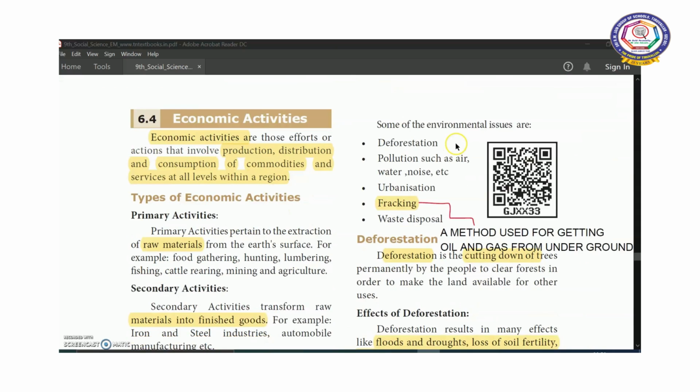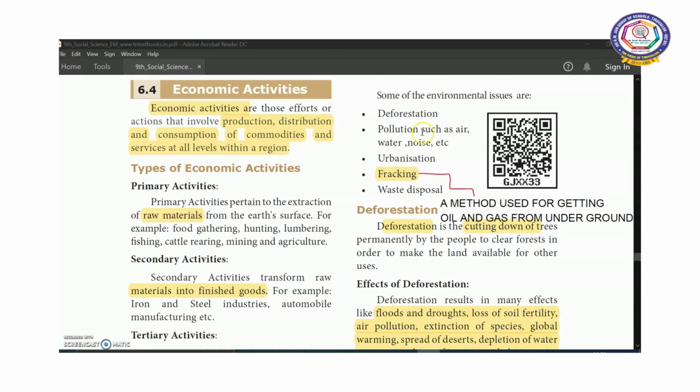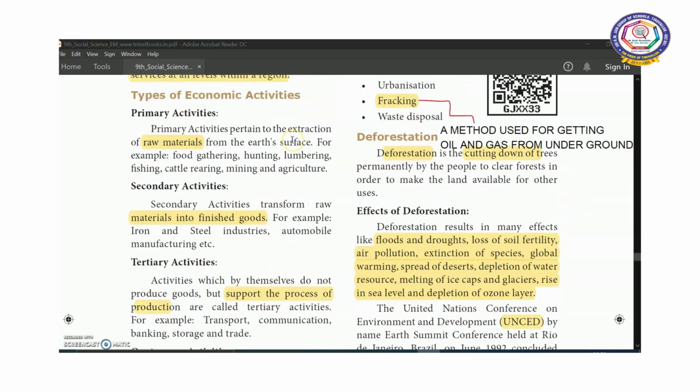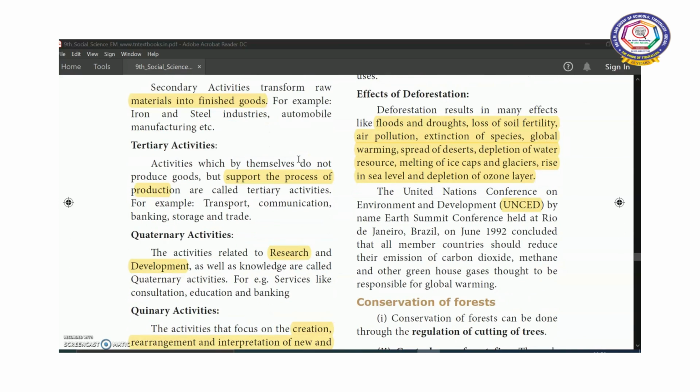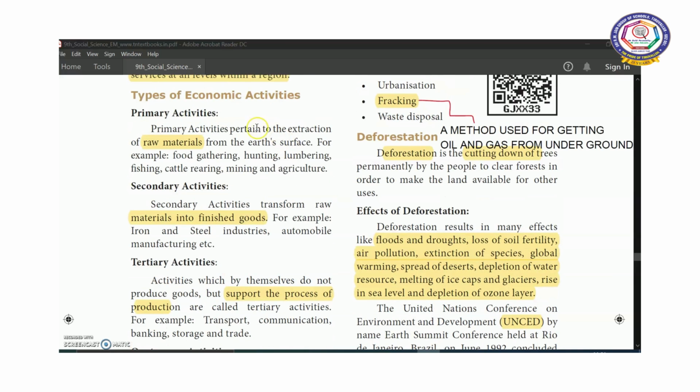So next one, economic activities. Economic activities are efforts which involve production of a product, distribution of a product and consumption of commodities and services at all levels within a region. There are different types of economic activities: primary, secondary, tertiary, quaternary and quinary activities. First we are going to discuss primary activities. They pertain to the extraction of raw materials from the earth's surface.